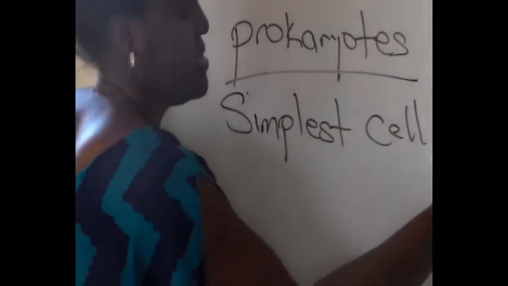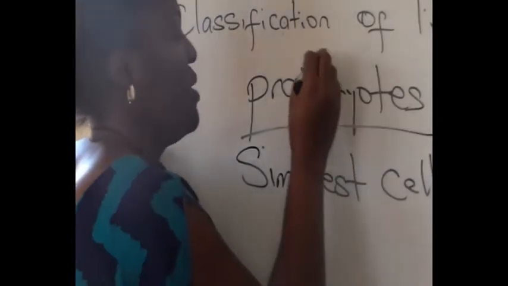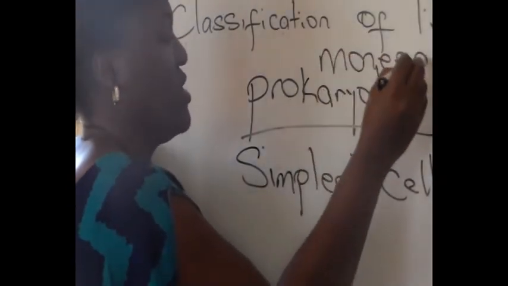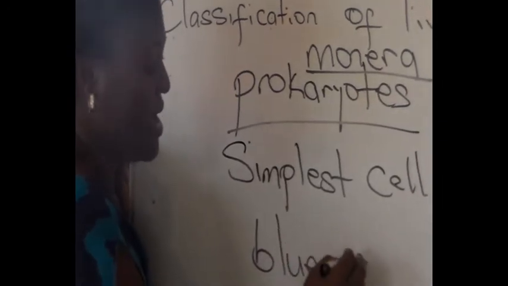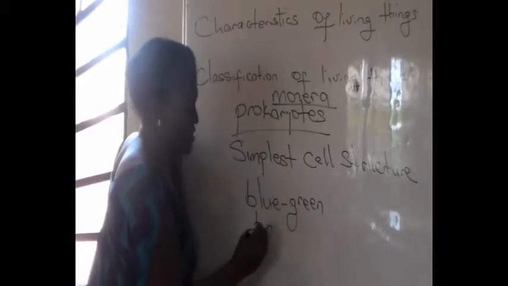They have the simplest cell structure. That's why we call them Monera. This is the Monera kingdom. We said blue-green algae, and we have bacteria. They belong to this group.